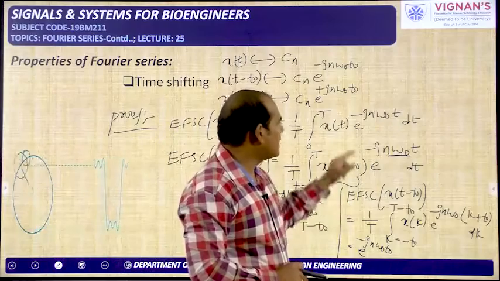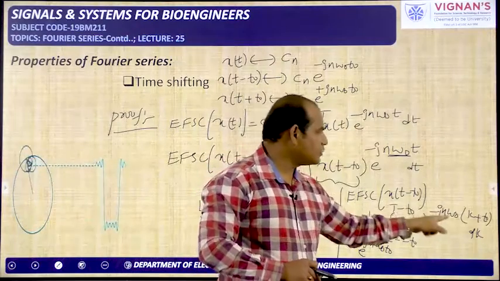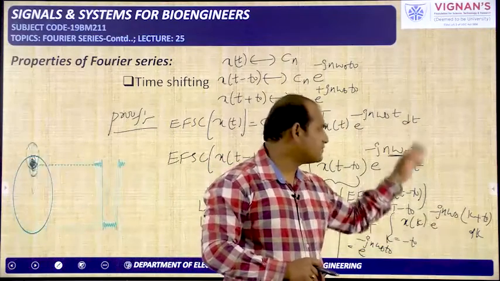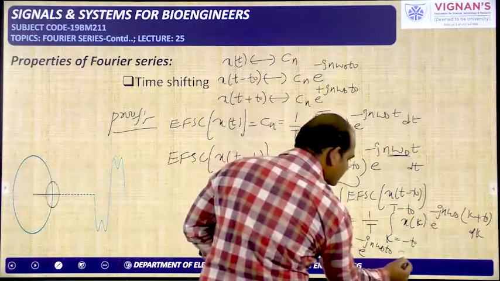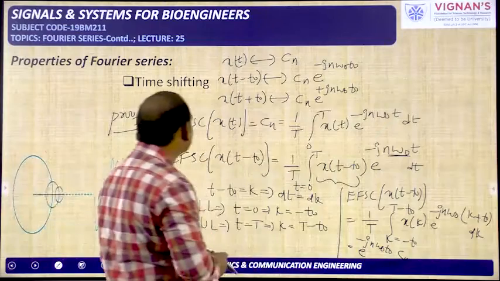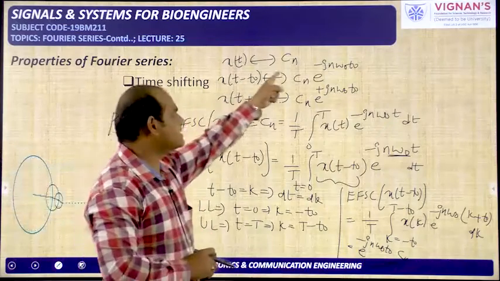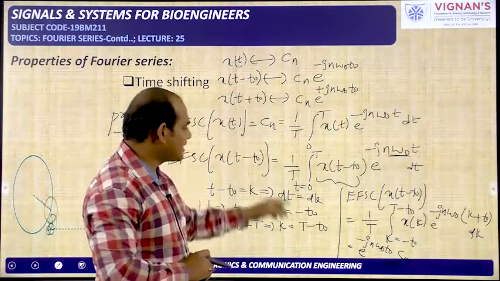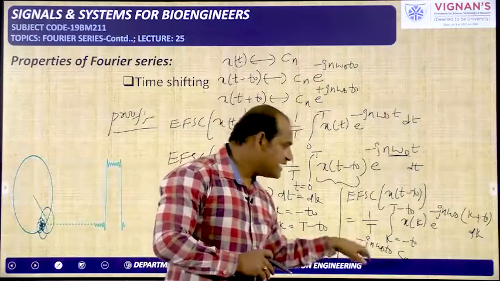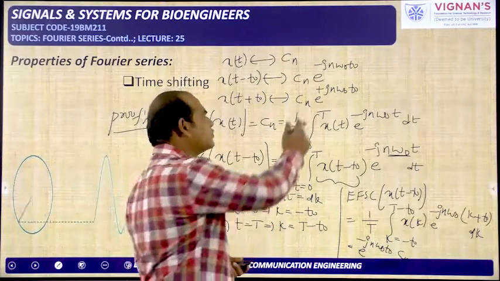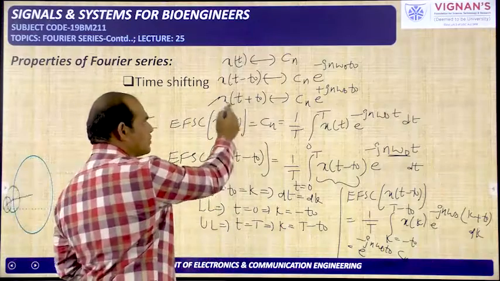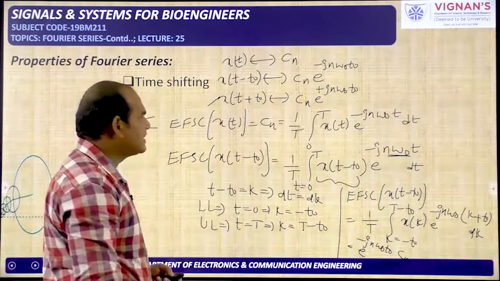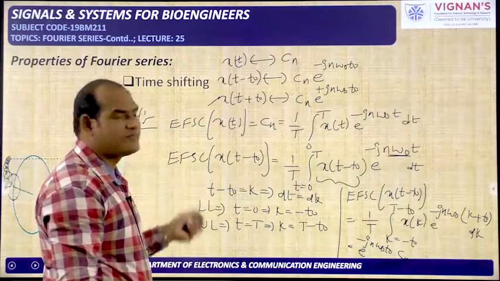So it is okay. e power minus jn omega naught into k is there, and in place of dt, here dk is there. So the remaining entire thing is looking like cn only. So the proof is over. x of t has the coefficient cn, but x of t minus t naught has the coefficient cn into e power minus jn omega naught into t naught. Try to calculate the exponential Fourier series for x of t plus t naught and practice this one. You will be familiar with this.